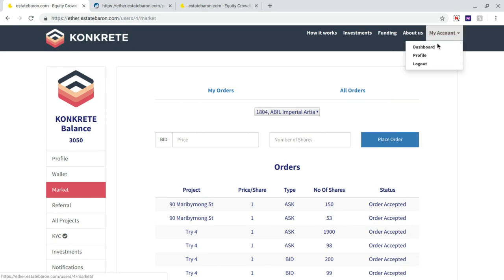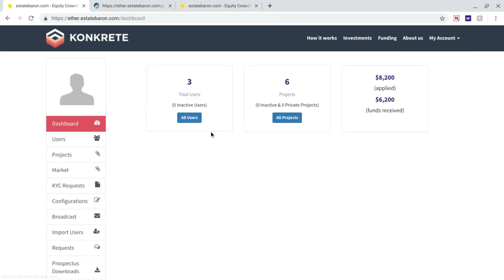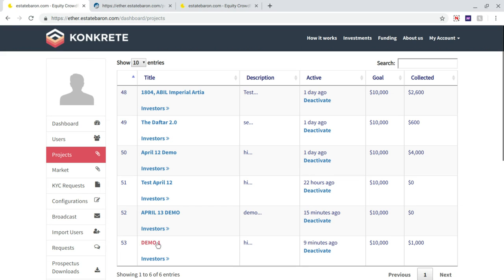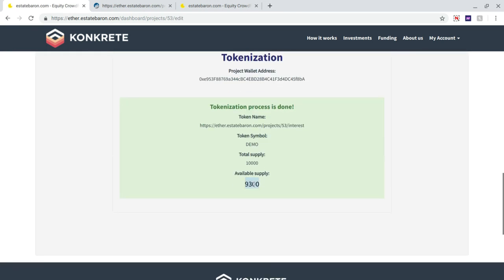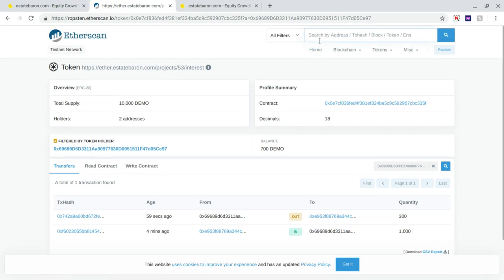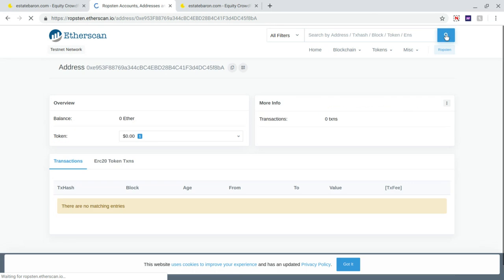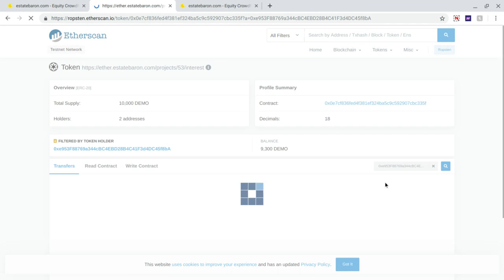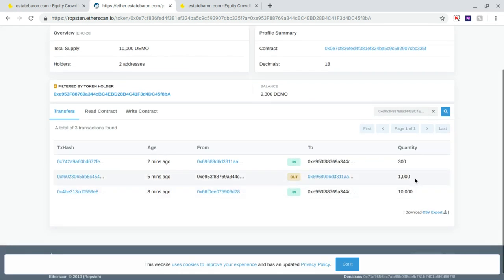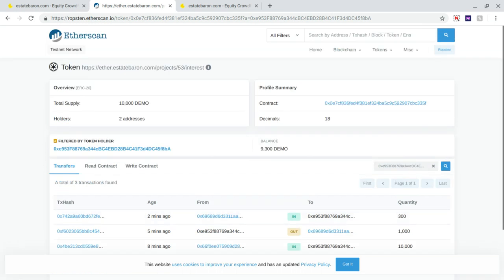Before we close out this demo, we'll also confirm that those 300 tokens have come into admin's wallet after the sell from the investor. 9,300. So it was 9,000 earlier. Admin purchased 300 from the user. We'll verify it on the blockchain. Started with 10,000, sold 1,000, purchased 300. This is from the issuer's end. So the basic blockchain functionality is working.